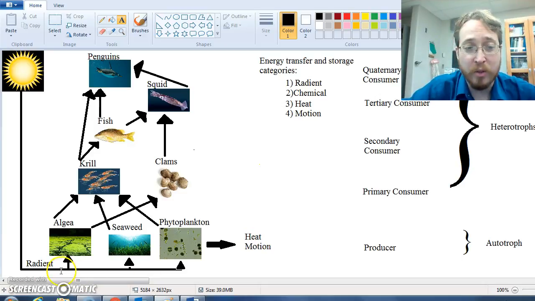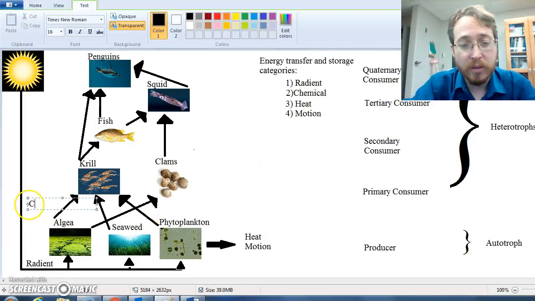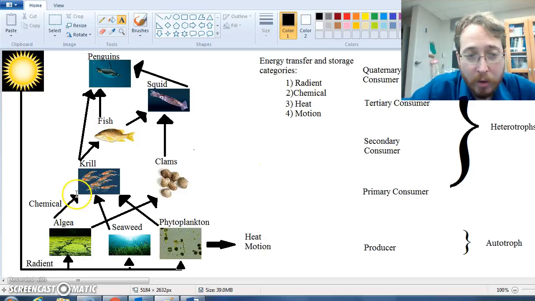And the rest of the radiant energy they got is stored as chemicals in their body. Well, what happens to the chemicals in their body? If the krill eat the bodies of the algae, the seaweed, and the phytoplankton, and the clams eat the body of the algae, then they get that chemical energy. So all of these arrows here are all chemical energy transfers. There's chemicals that are stored energy, the glucose that was made by the algae. The krill get it. The glucose that was made by the seaweed, when the krill eat the seaweed, they get it. When the phytoplankton is doing photosynthesis, it makes glucose. It uses a lot of it to make heat and motion to help it run its body, but some of it gets eaten by the krill. And so the krill gets that chemical energy. The clams get that chemical energy.